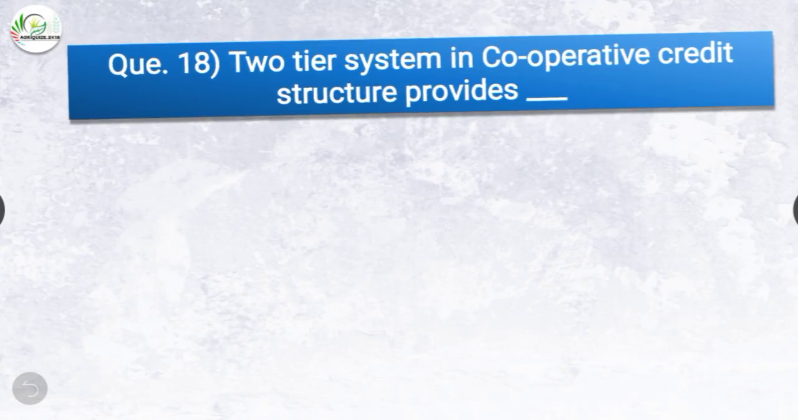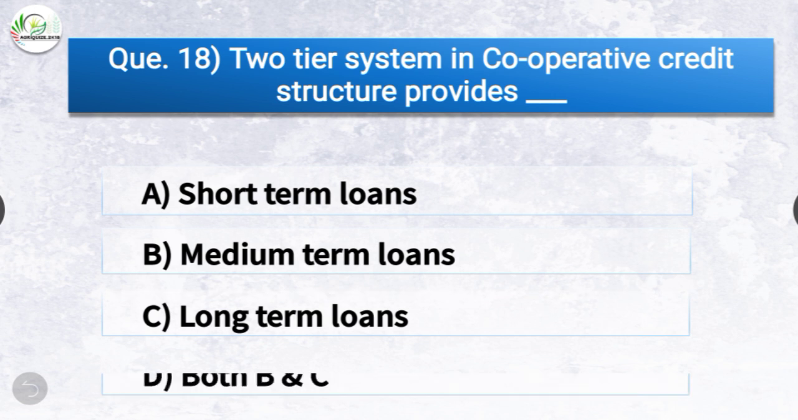Question number 18. Two-tier system in cooperative credit structure provides dash.